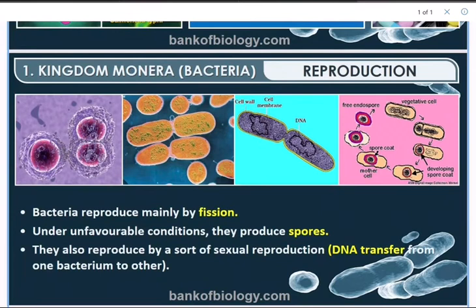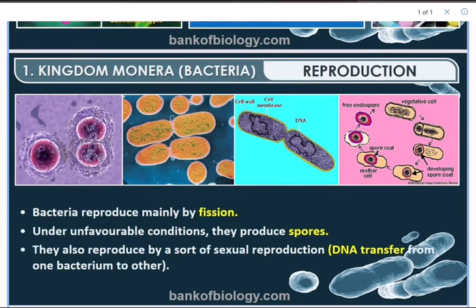The bacterium divides into two parts and each part becomes an adult bacterium. Under favorable conditions they produce spores. You can see here the spore formation, and these spores under favorable conditions will generate into a new adult.